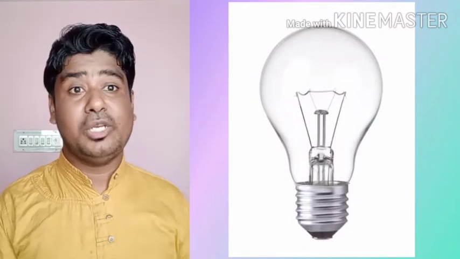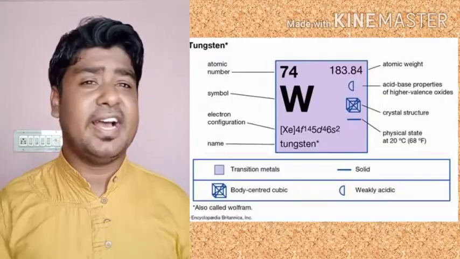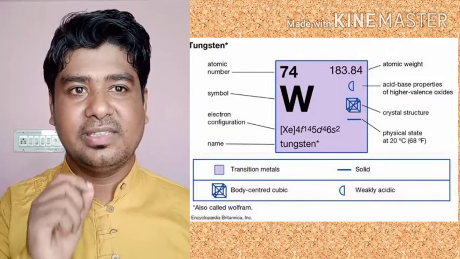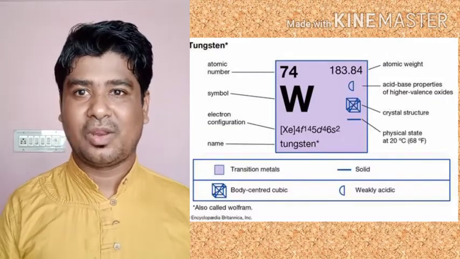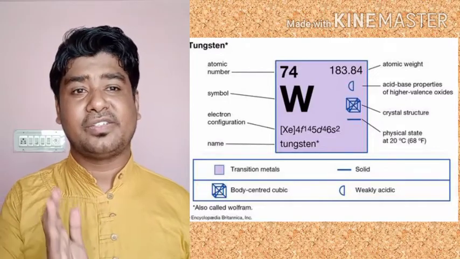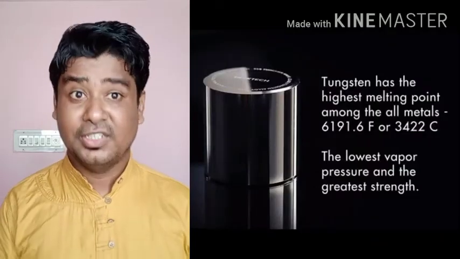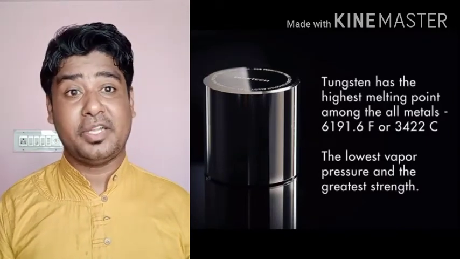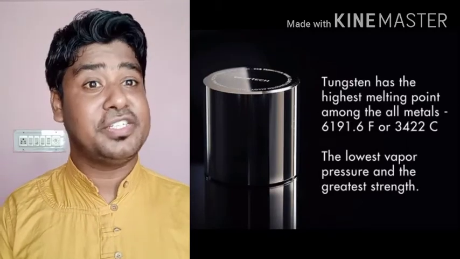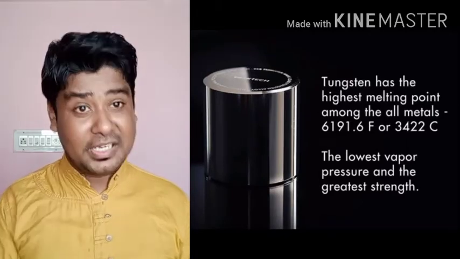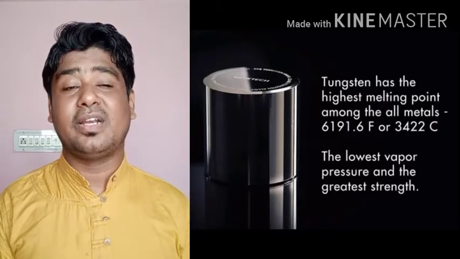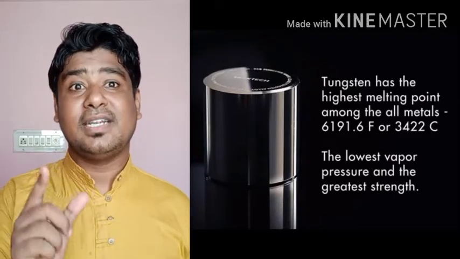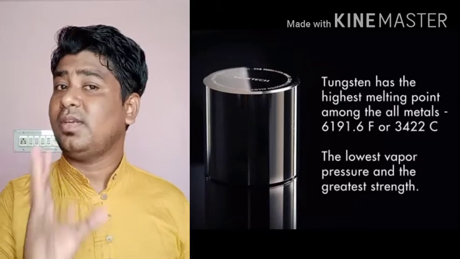How do we do that? We use a metal of very high resistance and very high melting point. Generally, you know which metal is used in the filament bulb. Yes, it's tungsten. Tungsten is a metal which has very high resistance. Resistivity is very high of that material, and it has a very high melting point. The melting point of that is 3380 degrees Celsius. It is too high. It doesn't melt quickly, as it doesn't oxidize quickly, and it has a high resistivity, due to which here in the filament bulb we use tungsten.